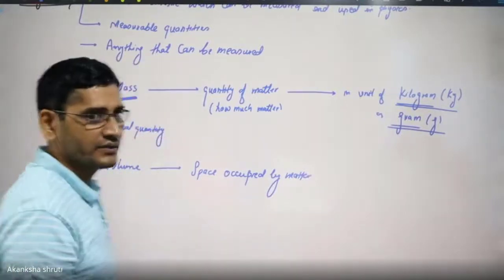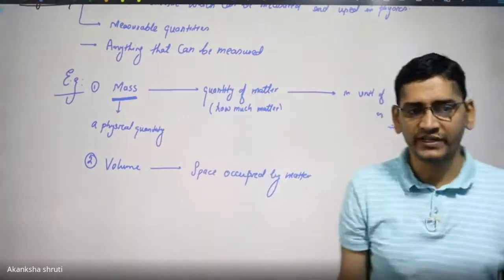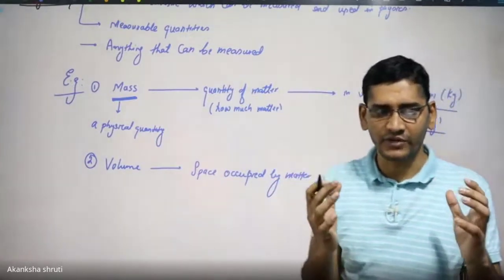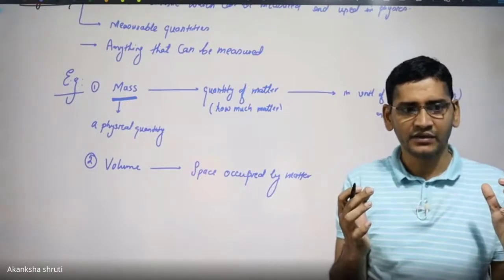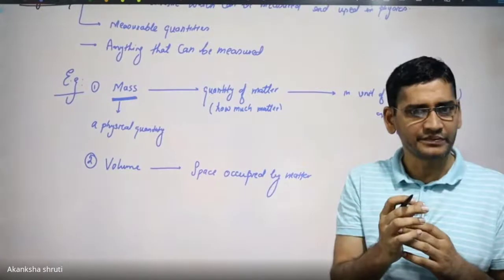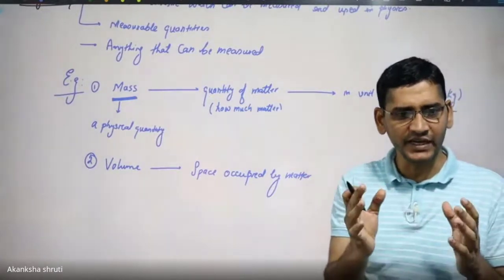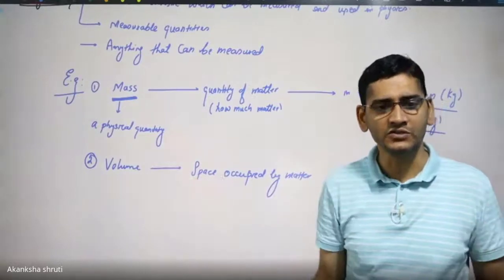Like if you are taking a balloon, if it is not inflated or not filled with air, then you can see that it has a smaller shape. But once it is filled with air, it occupies more space. Okay, student?